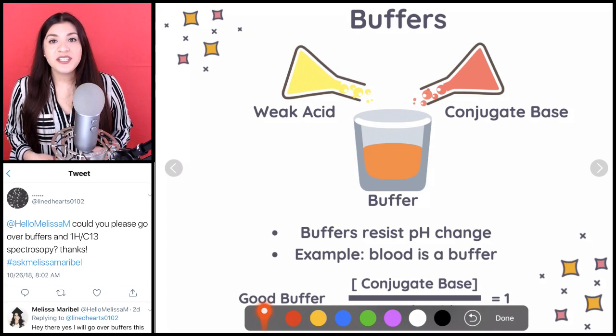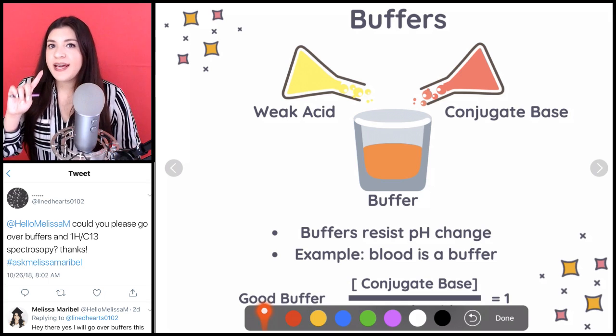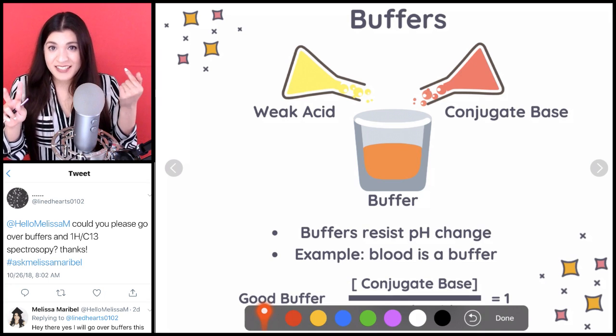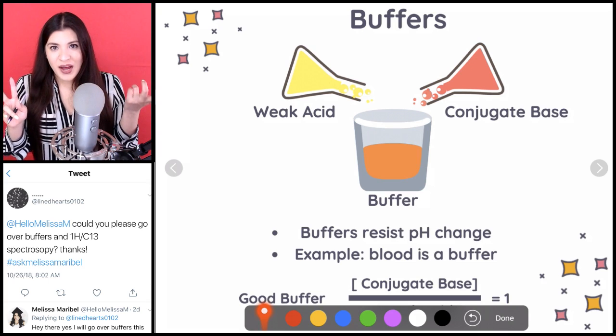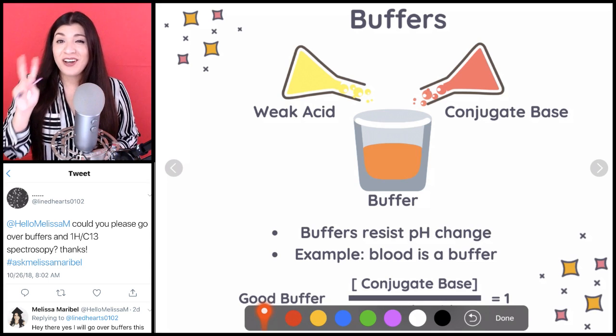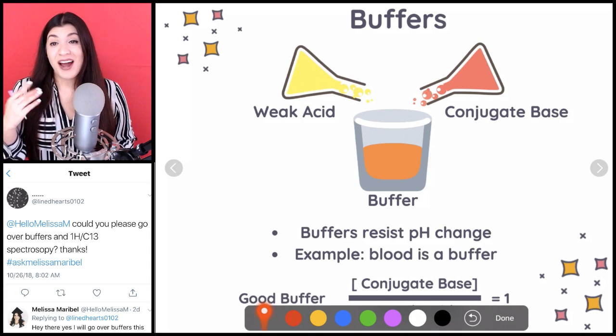So make sure to double check that this is my weak acid and this is the conjugate base of that weak acid. It's not just on its own, okay? So that's something I want you to make sure of. Make sure, one, it's a weak acid, and make sure its conjugate base is actually there when you're asked that question.